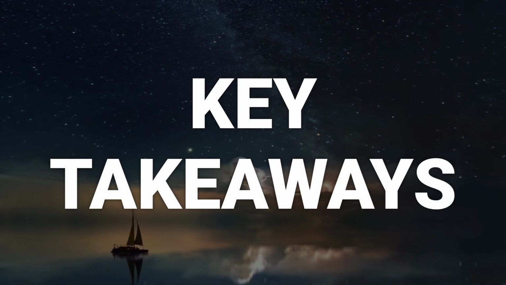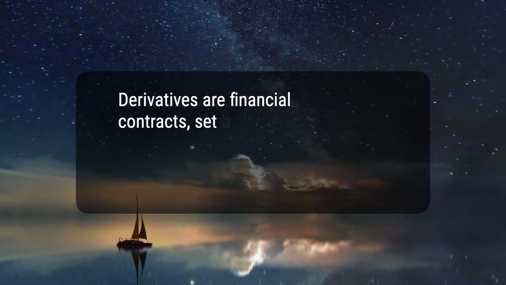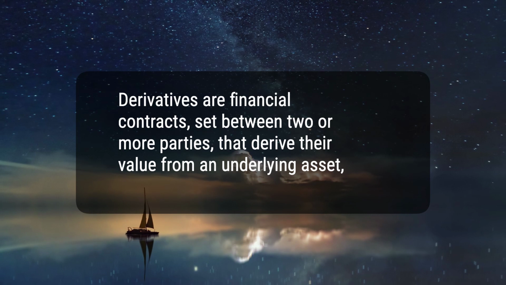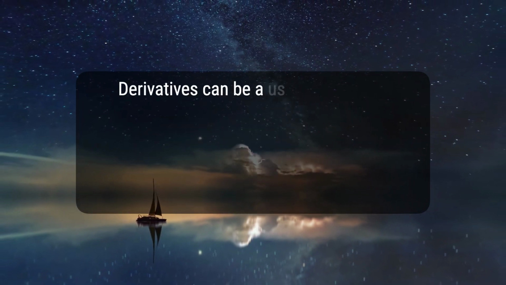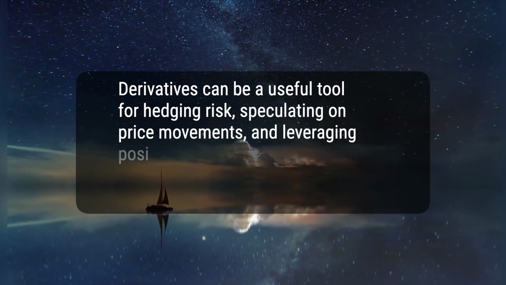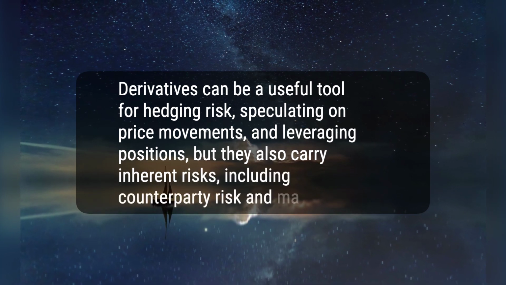Here are two key takeaways. 1. Derivatives are financial contracts, set between two or more parties, that derive their value from an underlying asset, group of assets, or benchmark. 2. Derivatives can be a useful tool for hedging risk, speculating on price movements, and leveraging positions, but they also carry inherent risks, including counterparty risk and market risk.